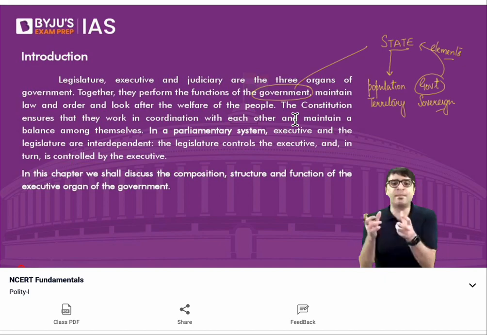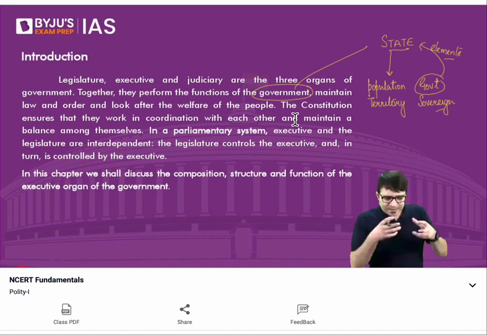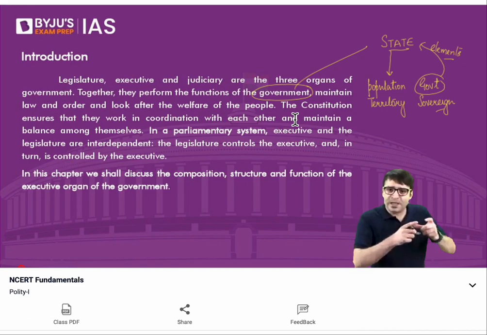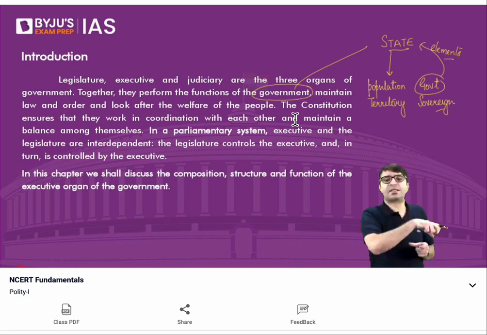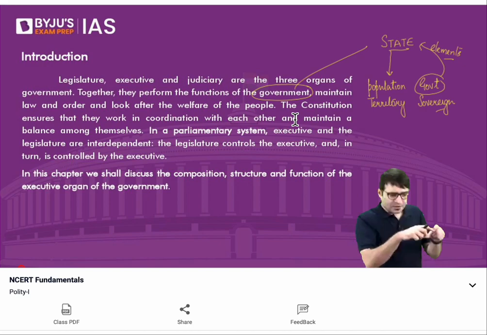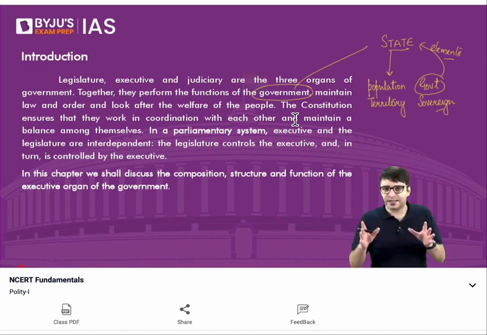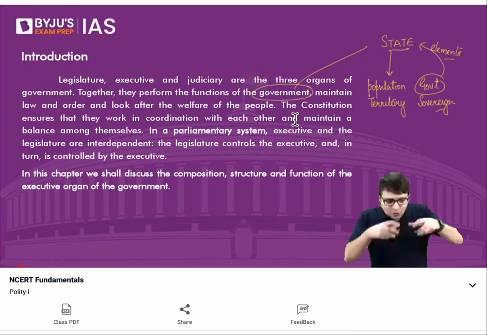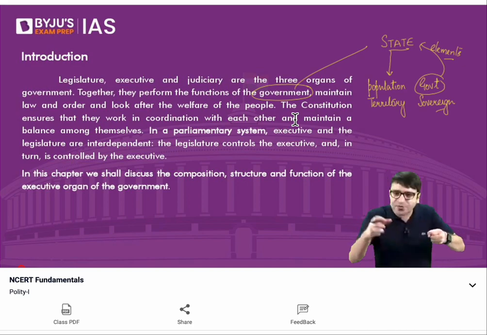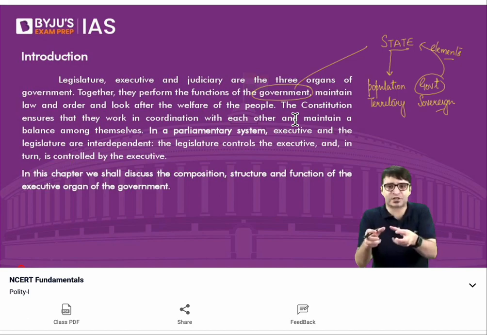When we look at a parliamentary form of democracy, such as India, such as the United Kingdom, the legislature and executive are interdependent on each other, in a sense that the executive will be in power as long as they have the majority in the legislature. The moment they lose majority, they will have no other option but to resign. But in reality, it is also the executive which keeps a check on or controls the legislature.